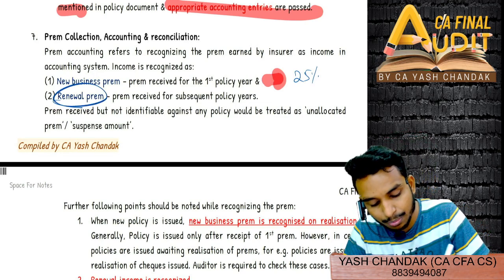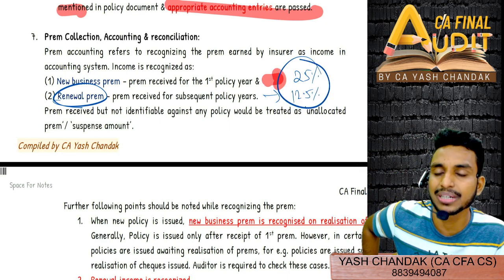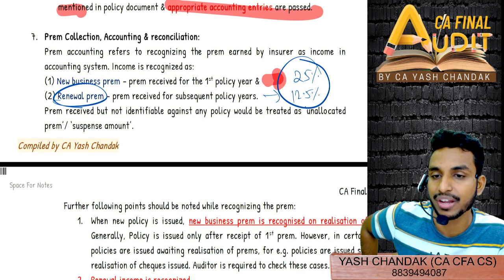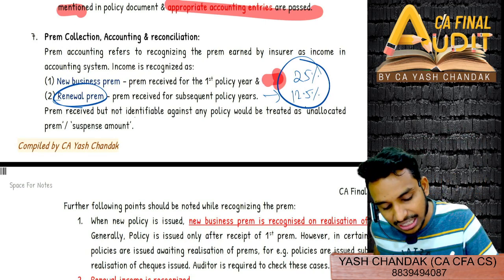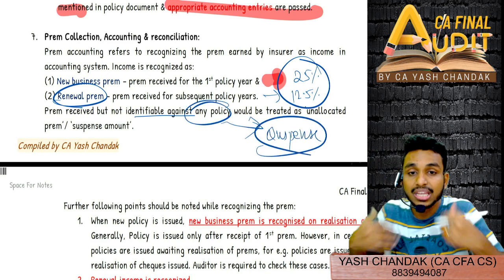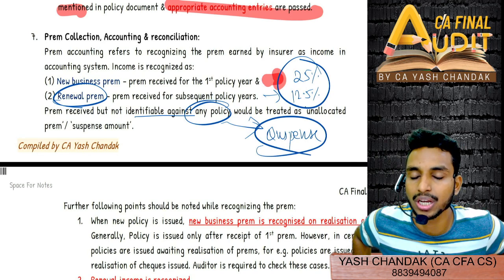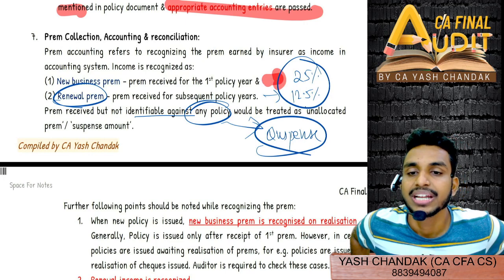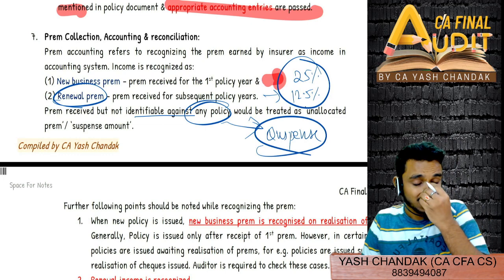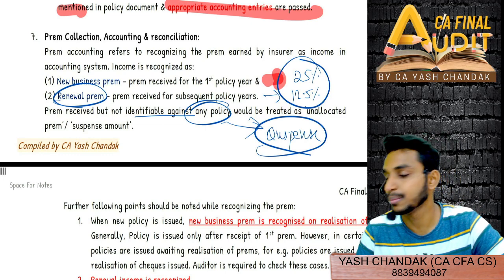Similarly, in the case of renewal premium, we used to consider 12.5%. If I am not wrong, I don't recollect exactly, but that used to happen, right? New business premium 25%, renewal premium 12.5%. If premium is received but not identifiable against any policy, then you will transfer it to a suspense account or unallocated premium account, although this is less likely to happen given the IT dominated environment.